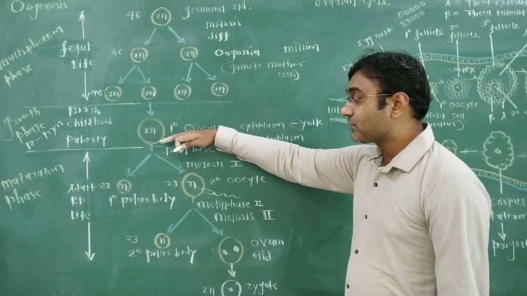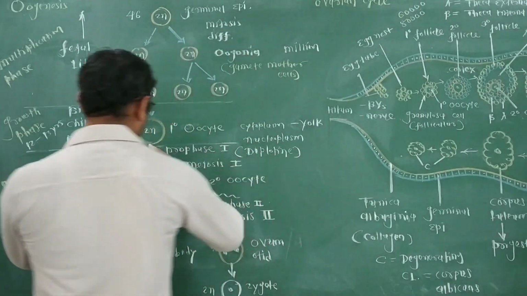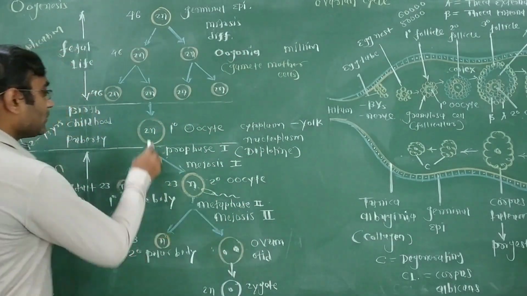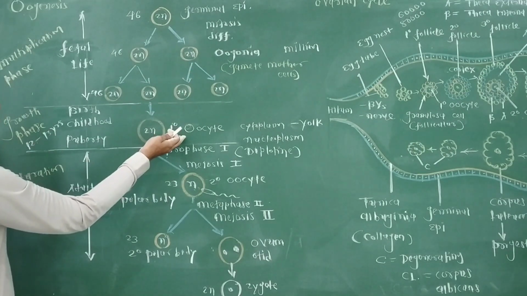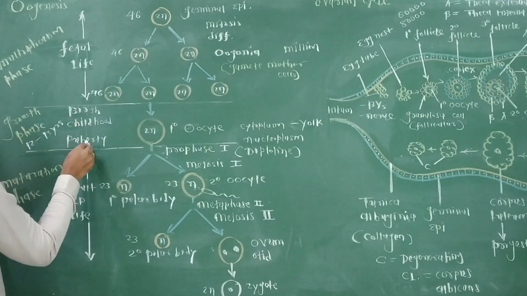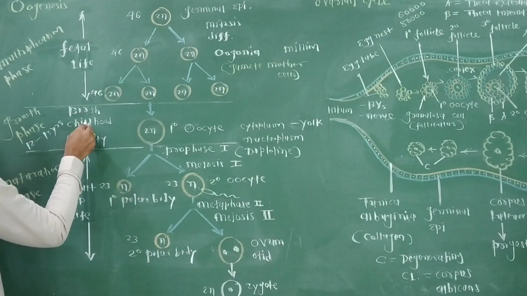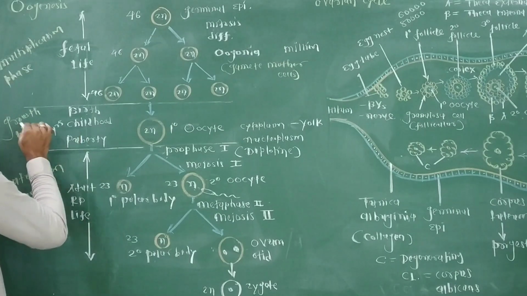Then this primary oocyte in a tertiary ovarian follicle starts to grow. So the size of the oogonium increases and it is called a primary oocyte, from birth up to puberty: birth, childhood and up to puberty, continuously 12 to 13 years of growth phase.